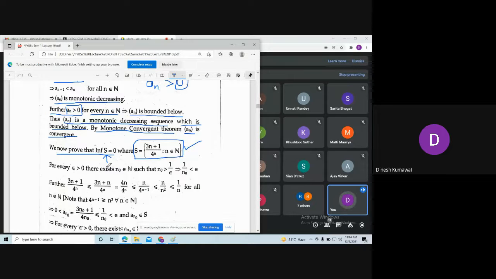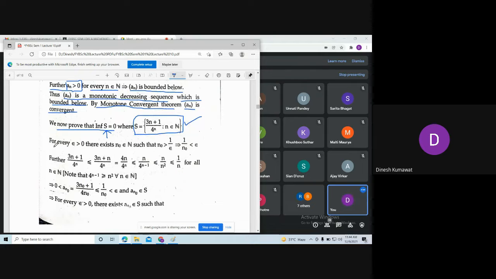Is the idea clear? Yes, sir. Okay, so let us apply the definition. For every epsilon bigger than 0, there exists n naught belonging to the natural numbers such that, now you can see this epsilon is bigger than 0, which means it is a real number. So I can always find a natural number that is bigger than 1 upon epsilon.